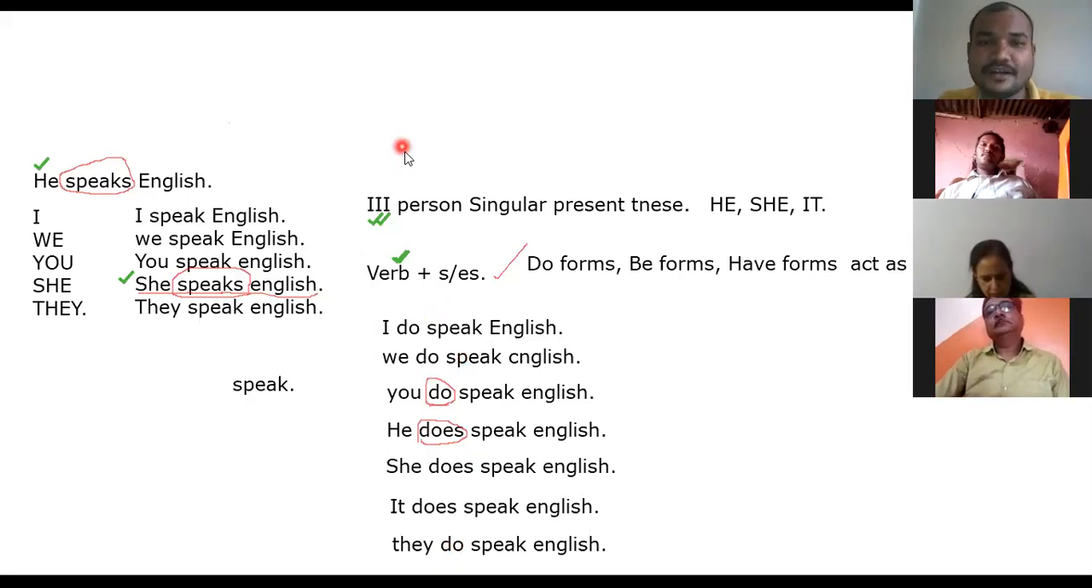But what is better to use, I do speak English or I can speak English? I can means you are expressing your capabilities. You are showing that I can. But if you say I do speak English, you are telling that yes, I know the other person speaks English 100%, and I'm also able to speak English.